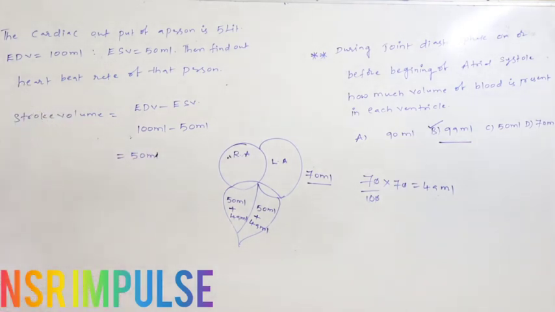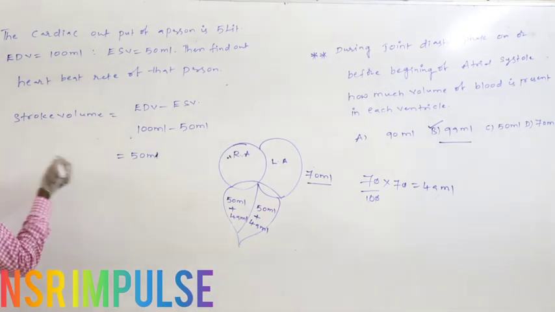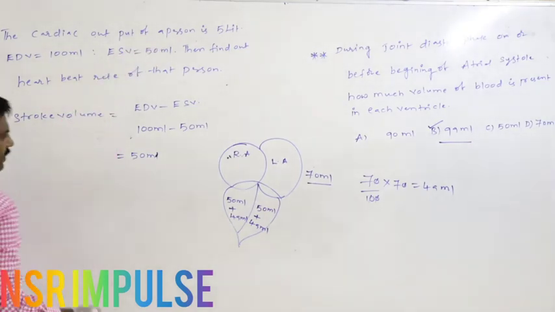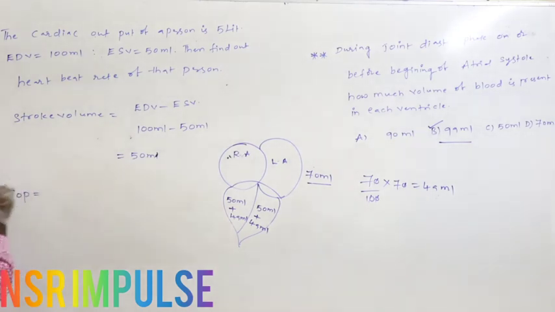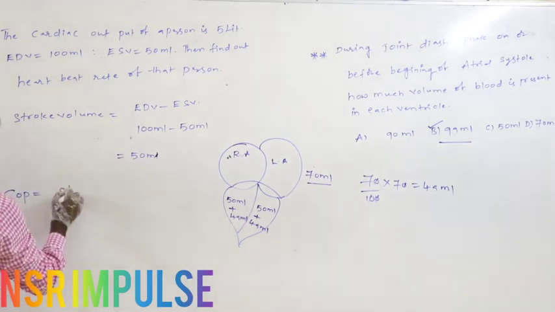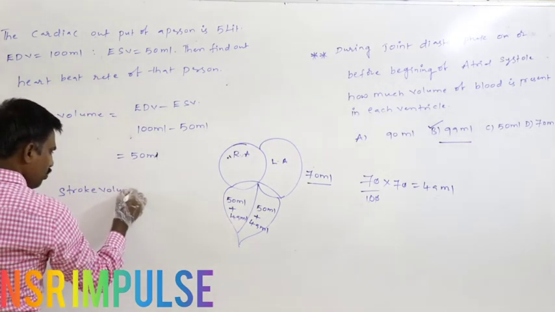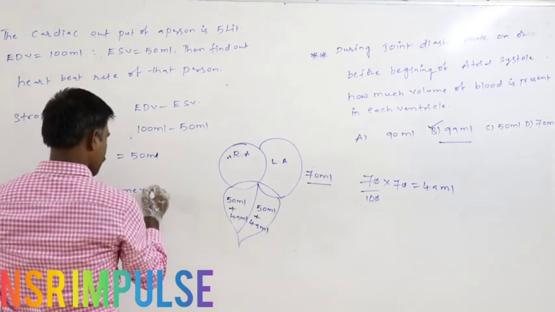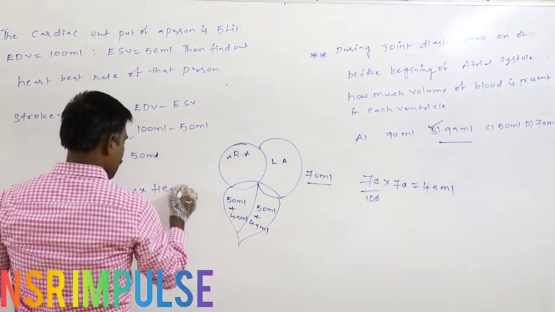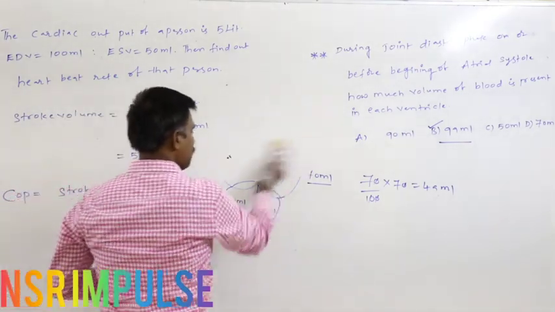That is, the stroke volume is 50 ml. Cardiac output is 5 liters. So the equation is COP equal to stroke volume into heartbeat rate.